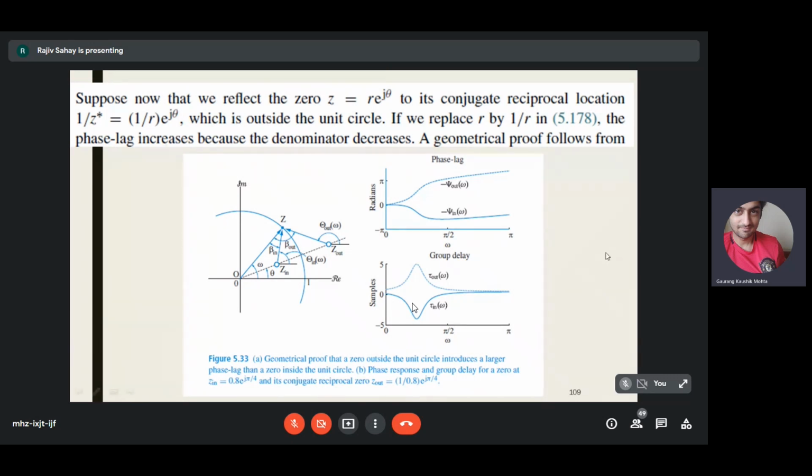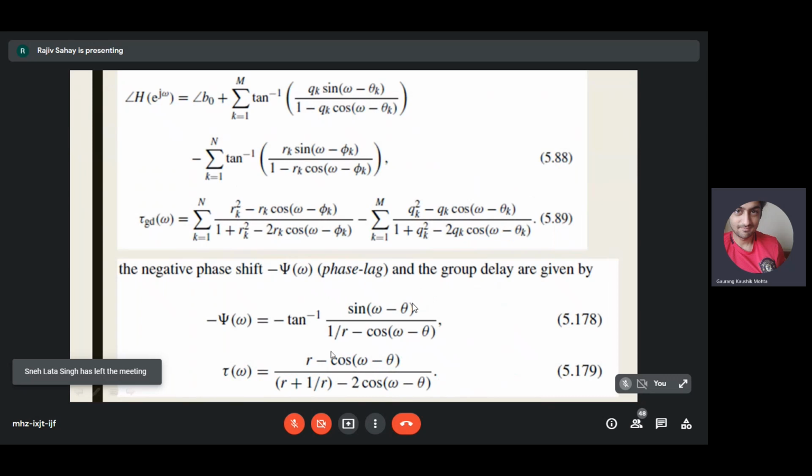So you can see the denominator for the phase lag equation. This is the phase lag equation. So here you have R. If you take a small example, suppose R was equal to 0.8 and you did a 1 by R here, then the 1 by R would be larger, isn't it? 1 by 0.8. So the denominator increases if R is 0.8. Now suppose R was equal to 1 by 0.8, then this will become 0.8. That means the denominator shrinks. So if the denominator shrinks, the phase lag increases.